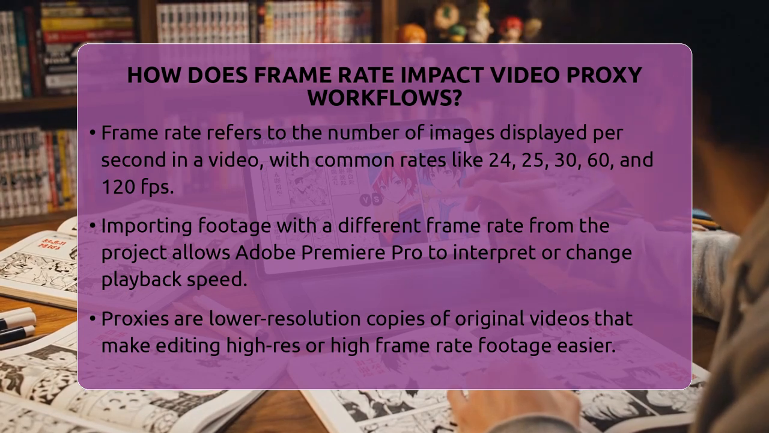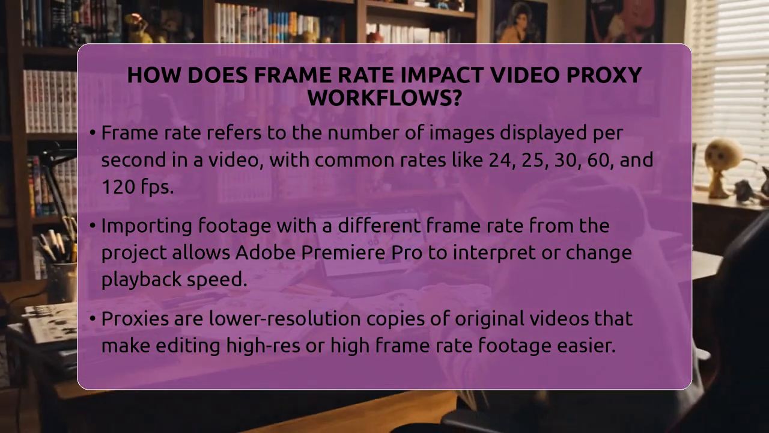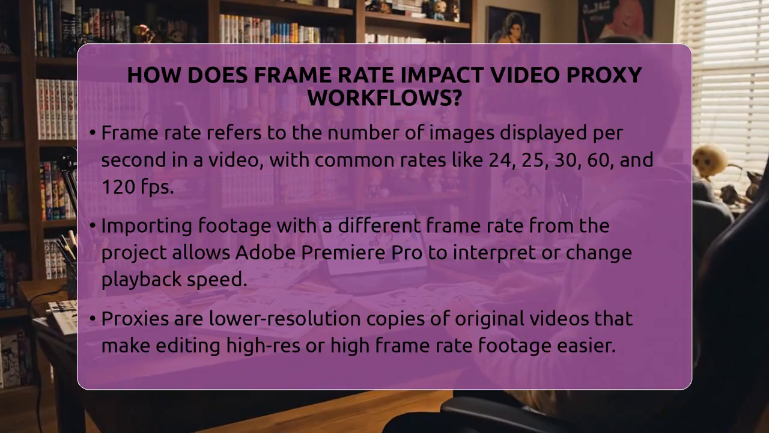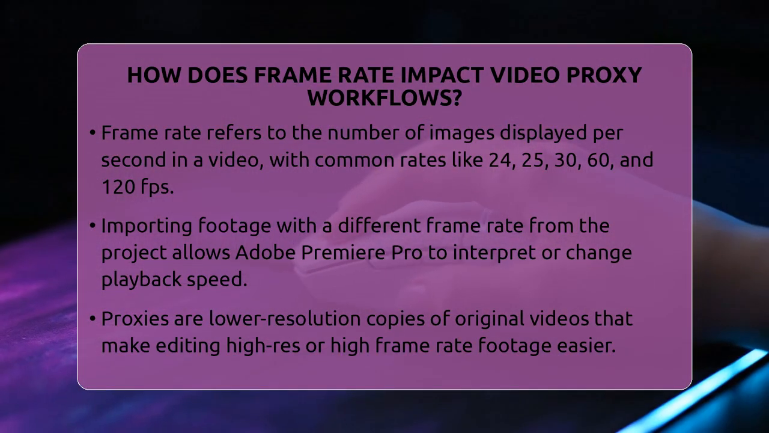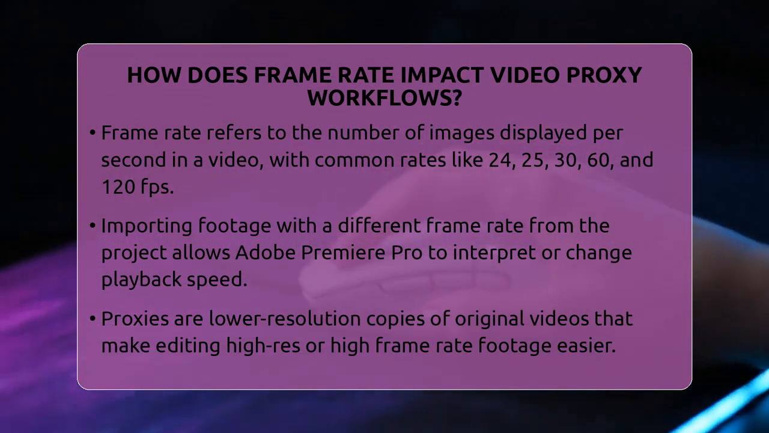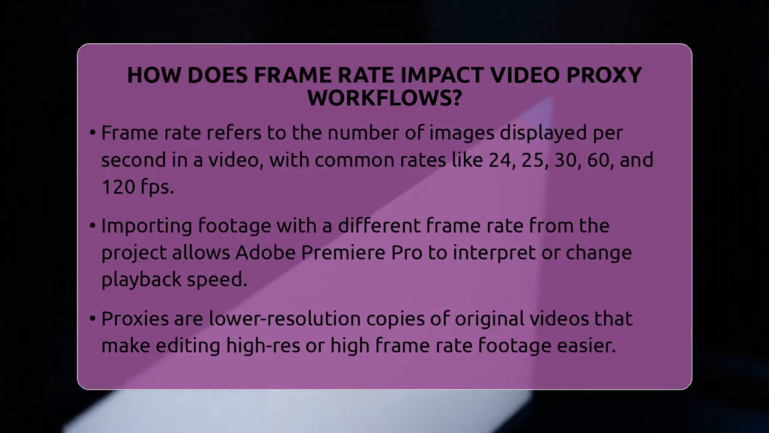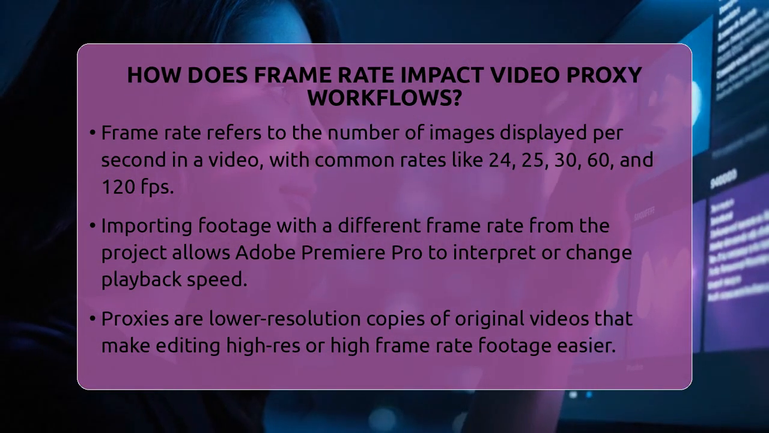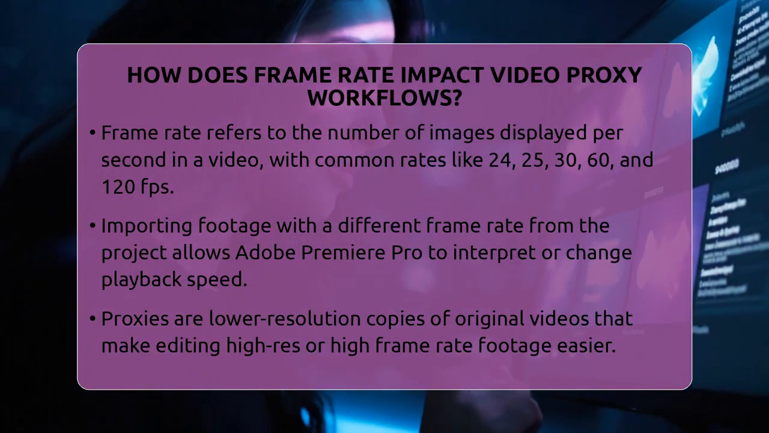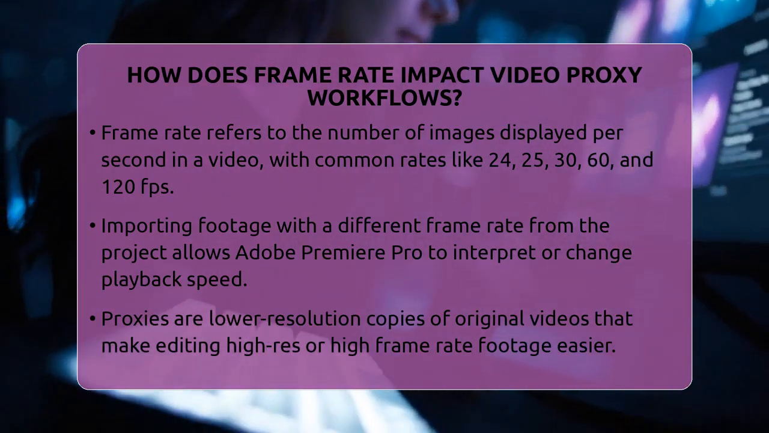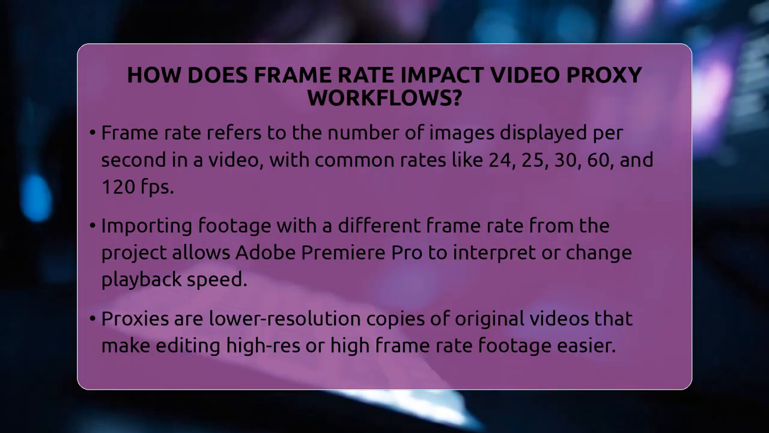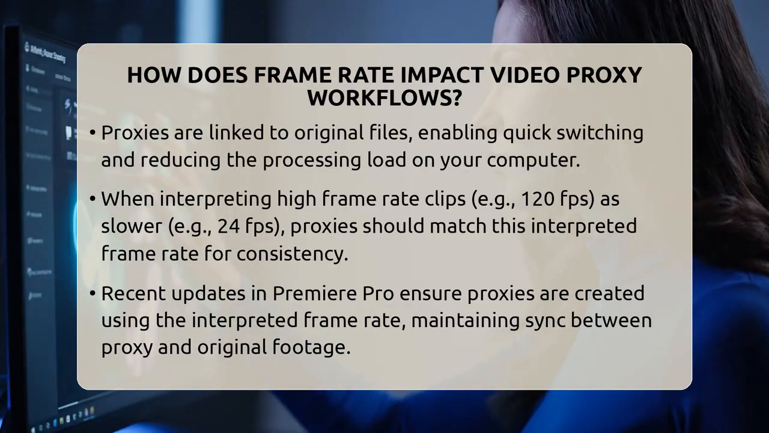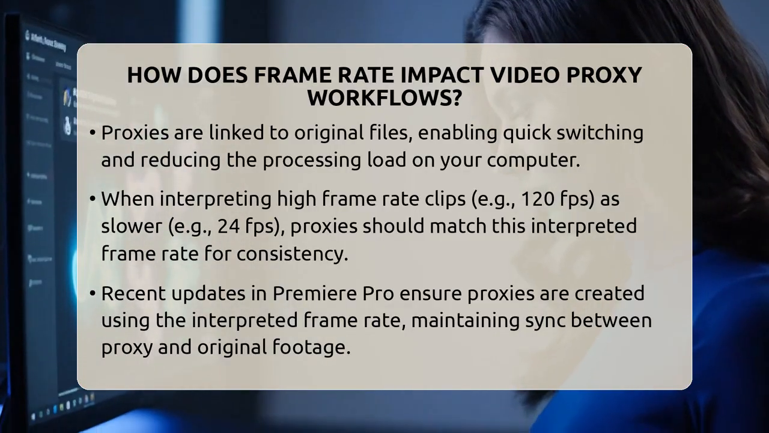Frame rate is simply the number of individual images or frames shown each second in a video. Common frame rates include 24, 25, 30, 60, and 120 frames per second. When you import footage with a frame rate different from your project, Adobe Premiere Pro can interpret or change how it plays back that footage. This is useful when working with slow motion or fast motion effects.